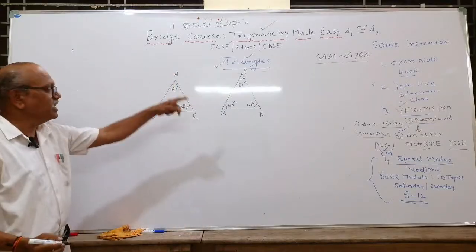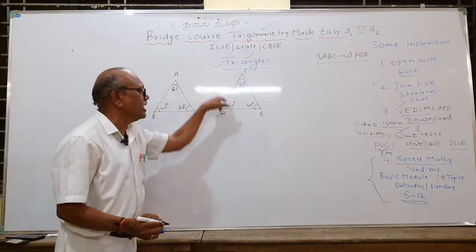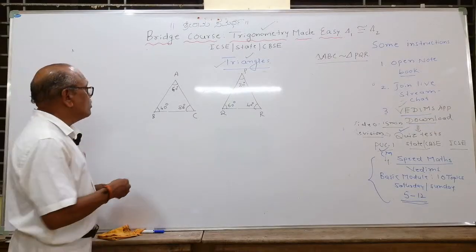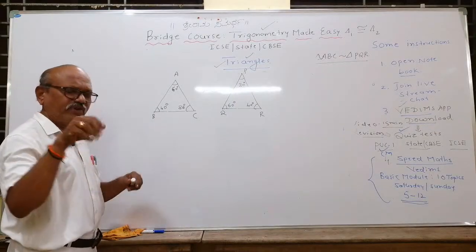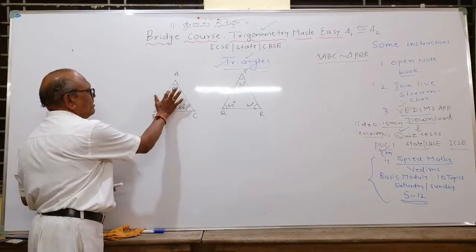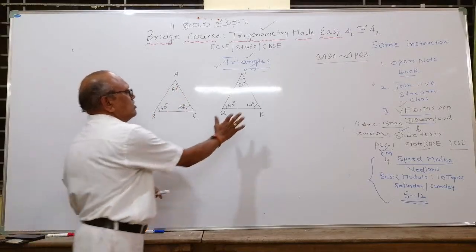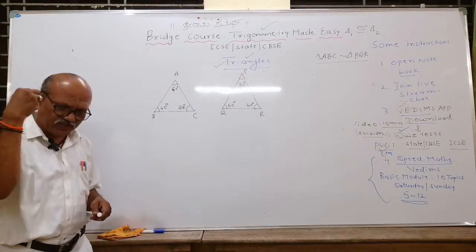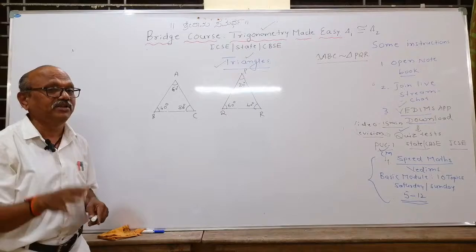Already I have given that triangle ABC is similar to triangle PQR, means they are equiangular. They are equiangular means what? The three angles, wherever they may be, are 40 degree, 60 degree, 80 degree. Here also 40 degree, 60 degree, 80 degree. Now the first condition is satisfied. Now you have to identify.